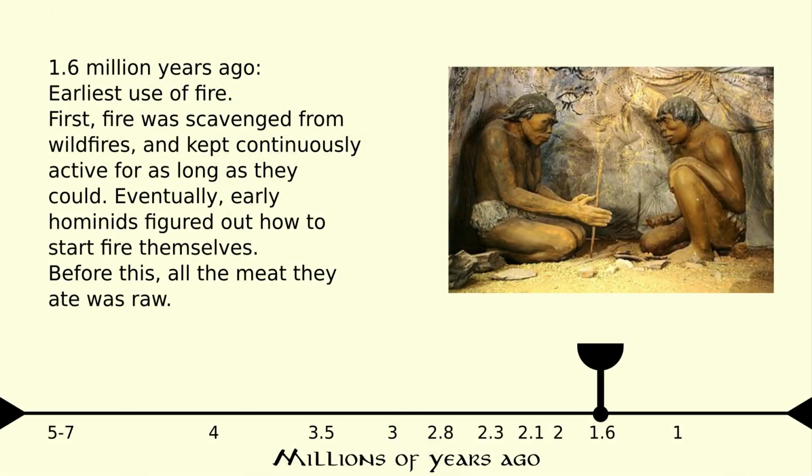1.6 million years ago was the first evidence of fire usage. At first, ancient hominids scavenged fire from wildfires and kept it going for as long as they could in their camps. Later on, they learned how to make it. Most meat was probably still consumed raw for hundreds of thousands of years until fire became truly widespread much later.